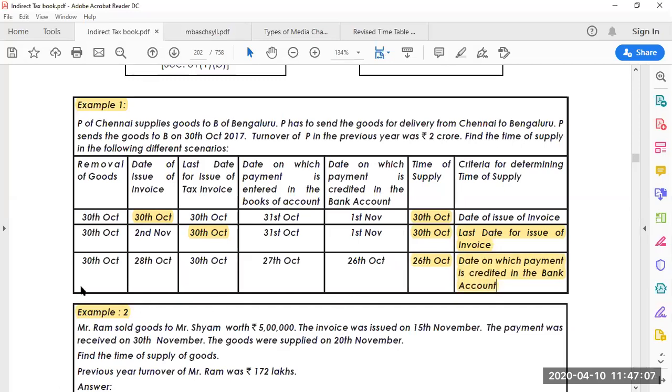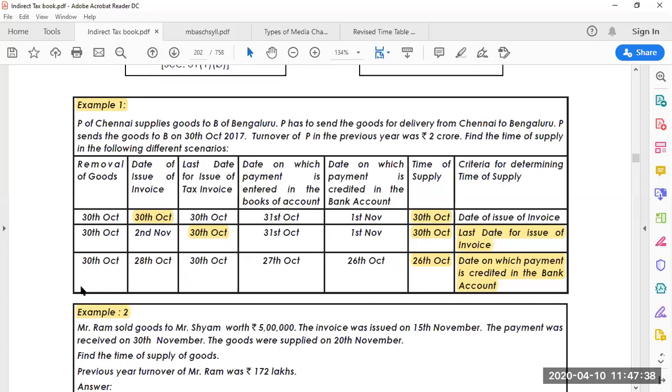Goods have been removed on 30th October. Date when the bill is issued, 28th. Invoice is issued on 30th. Date of issue of the invoice, 28th. And date on which the payment is entered in the books of account is 27th. When the amount is credited, 26th. So compared to all the dates, the supplier has received the money by 26th only.